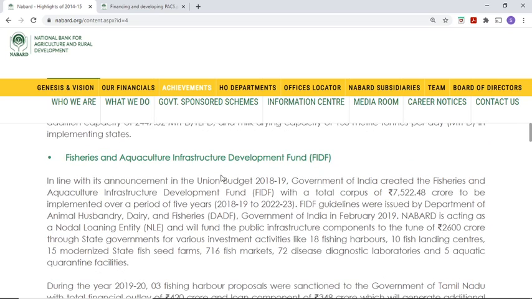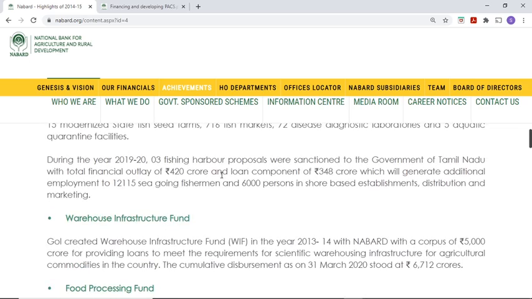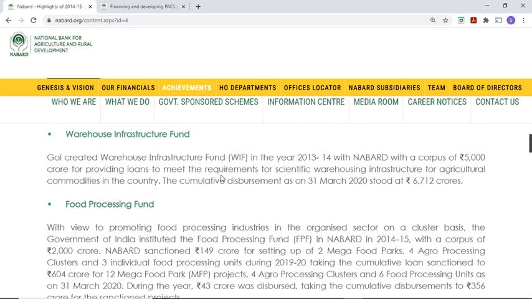This fisheries fund was created in the budget 2018-19. The corpus is 7,500 crore and it is valid for 5 years. The main thing is to boost fishing activities like fishing harbors, fish seed farms, fish markets, and aquatic quarantine facilities. And the Warehouse Infrastructure Fund is for establishing warehouses. The last one we have seen is the Food Processing Fund.